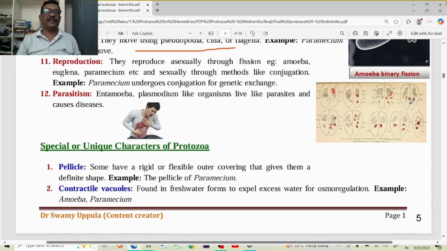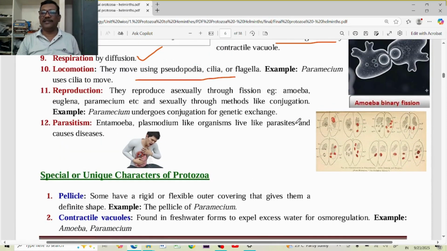Another important thing is reproduction. This reproduction is normal, as these are lower order animals. They can reproduce by asexual reproduction, because the ancestors of these protozoans, the bacteria, followed asexual reproduction. However, in some bacteria sexual reproduction also takes place, but most bacteria reproduce asexually. Likewise, these protozoans, the first animals, also reproduce by asexual reproduction, by binary fission.